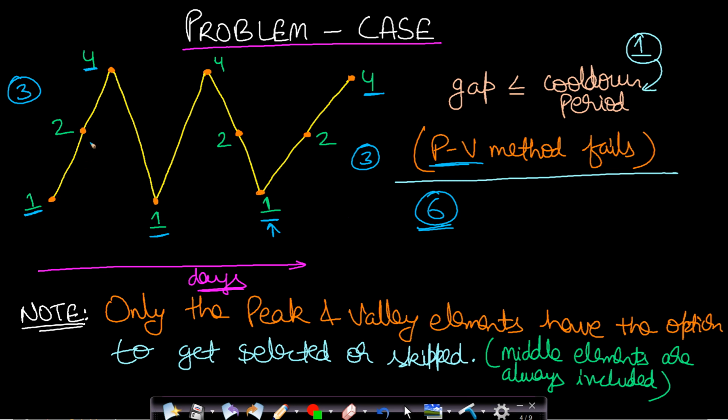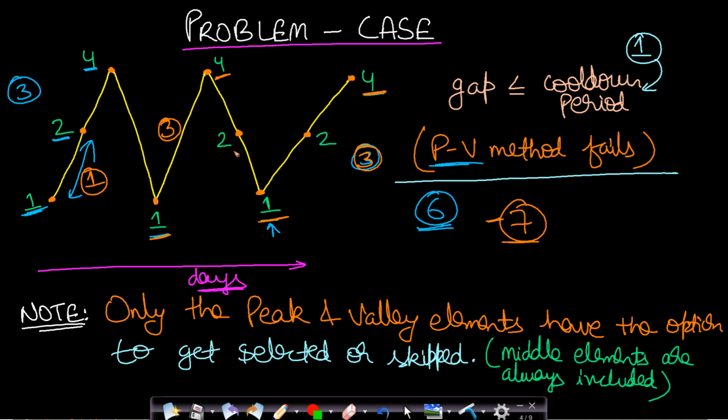So if you find it manually, then you can calculate that you will buy the stock when price is 1, and when the price is 2 you will sell it. So the profit which will come out is 1. Now again you will buy the stock when price is 1, you will sell it at 4. So here the profit will come out to be 3, and now again you will buy the stock at this point and sell it at this point. So again the profit will come out to be 3. So the total profit which comes out will be equals to 7, which we have found manually.